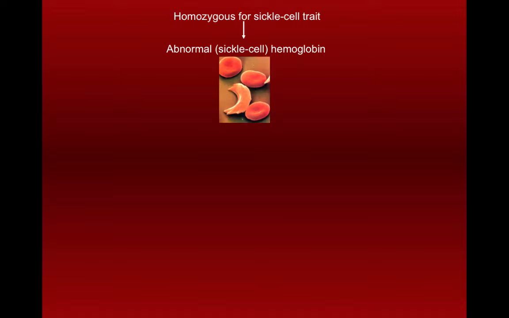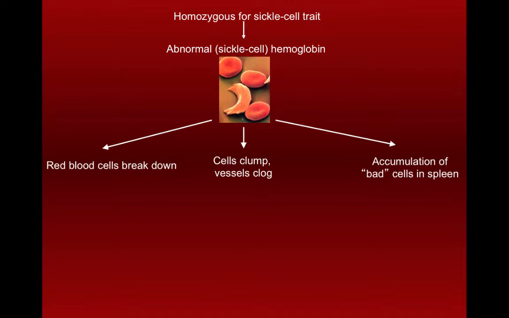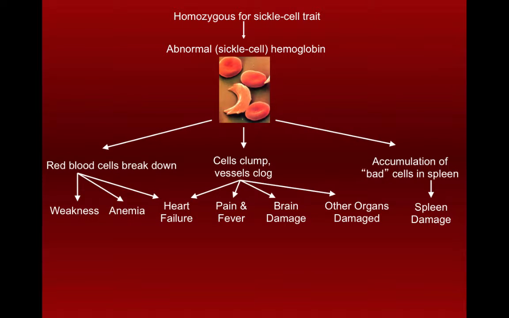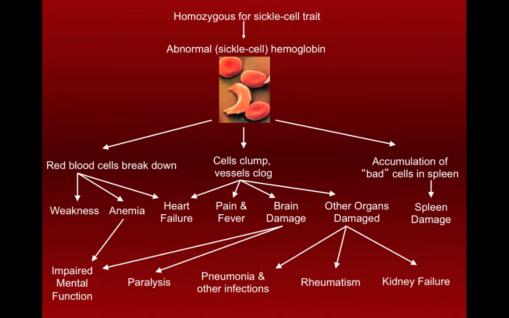Just to give you some idea of that, those that have sickle-shaped red blood cells, some of the issues they run into are the early breakdown of red blood cells, the fact that these blood cells, because of their sickle shape, tend to stick together. They clog blood vessels, they cause swelling and pain, those kinds of things. It also overworks the spleen. The spleen is responsible for recycling a lot of the parts of red blood cells back into circulation. We also have these effects. So we have weakness and anemia, heart failure, pain, fever, brain damage, other organ damage, and spleen damage. And these things all lead to these effects. What's not pictured here is death in some cases.